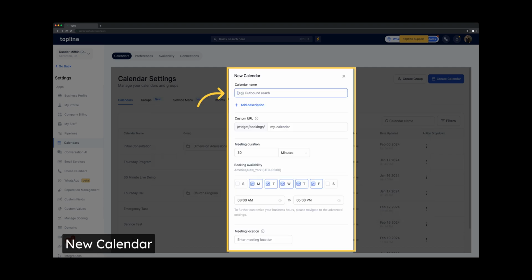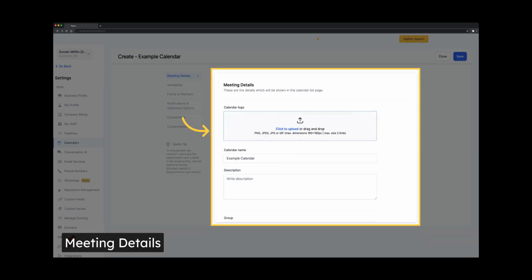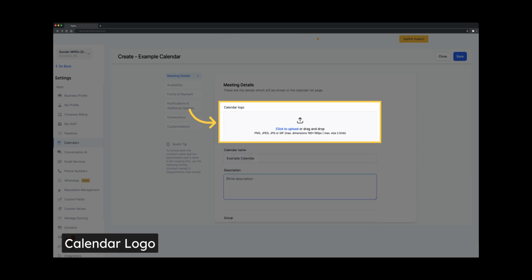A pop-up window will appear. Fill out the fields, and go to Advanced Settings. Here you can customize the details which will be shown in the calendar list page. Click on this option to upload a file. It can be PNG, JPEG, JPG, or GIF.